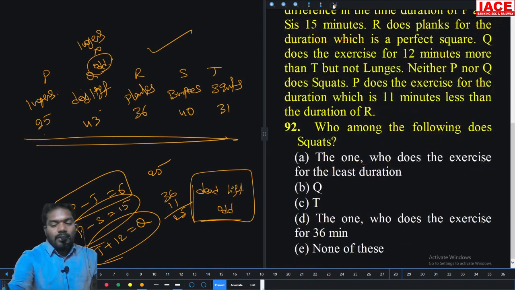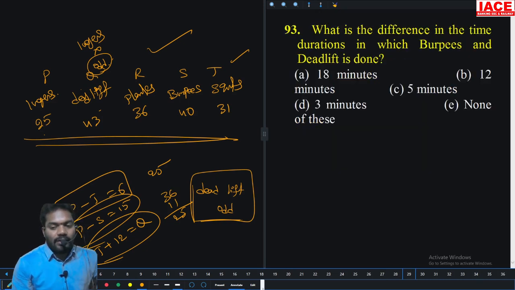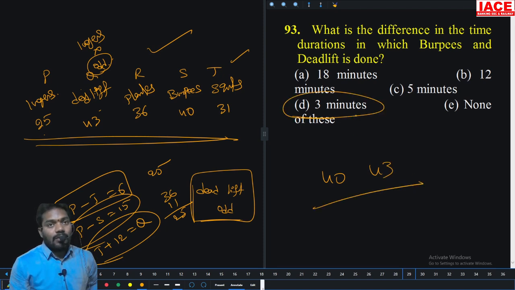Then, who among the following does squats? T. Option C. What is the difference in the time duration in which burpees and deadlift are done? Burpee is 40, deadlift is 43. What is the difference? 3 minutes. Option D.